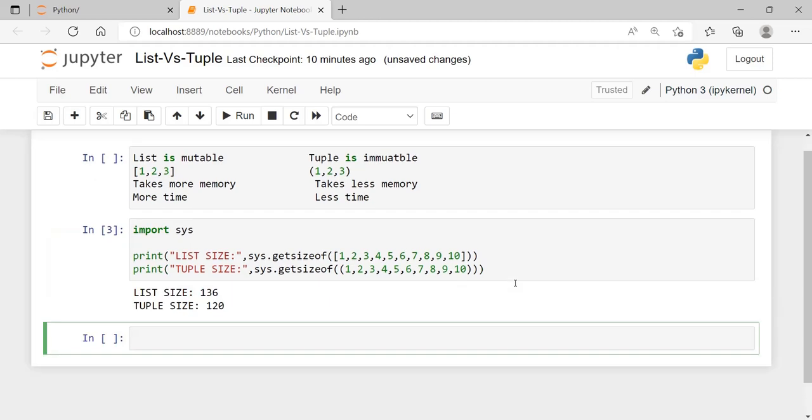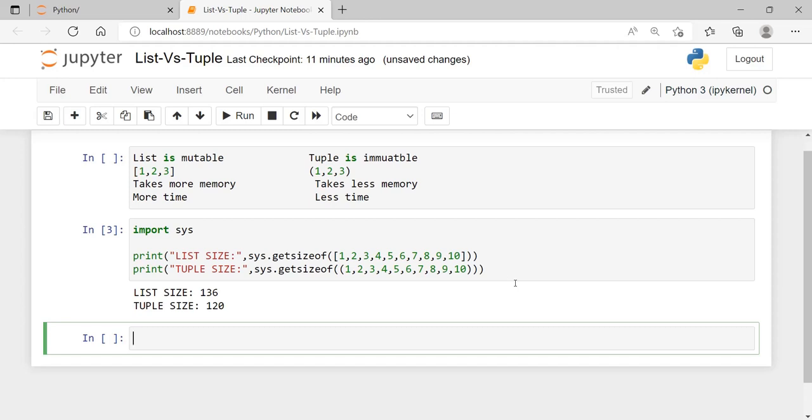Yes. See, we see that the list takes 136 bytes to store the elements 1 to 10. Tuple takes only 120 bytes. Why so? The same numbers, how does it vary? Because a list is a mutable object, so we may need to add new elements and do some operations. So the list will be ready to take up new values if we add them. For that purpose, the list will consume some buffer memory. Whenever we create a list, it will not consume only what is needed to store the elements. It also takes some buffer memory to accommodate new data that is going to come in. So the list takes more memory than the tuple because of that.